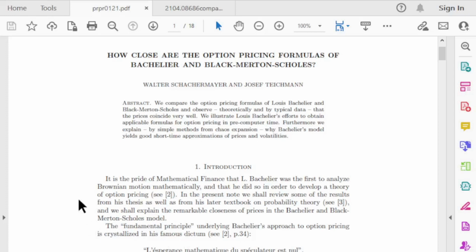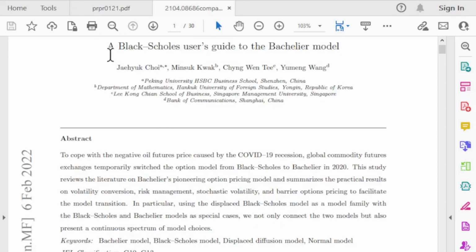When I prepared for making this video, I mainly used two papers as my reference. One is this paper, How Close Are the Option Pricing Formulas of Bachelier and Black-Scholes. And another one is A Black-Scholes User's Guide to the Bachelier Model. You can search the internet, download the papers and read them, and you can learn more details.